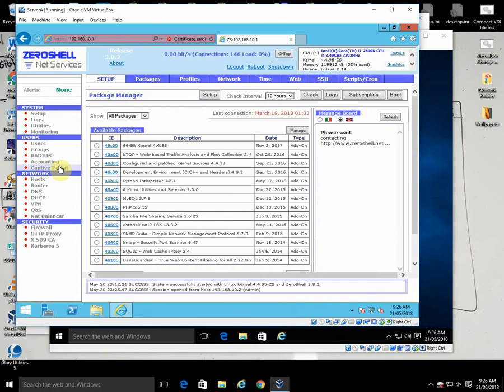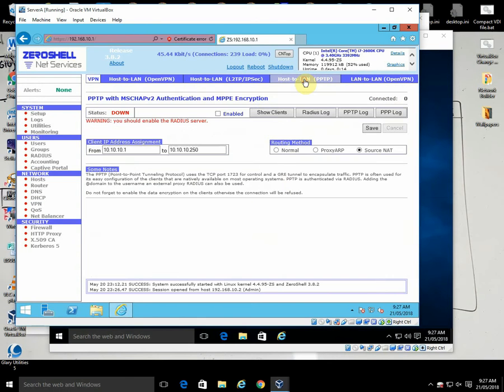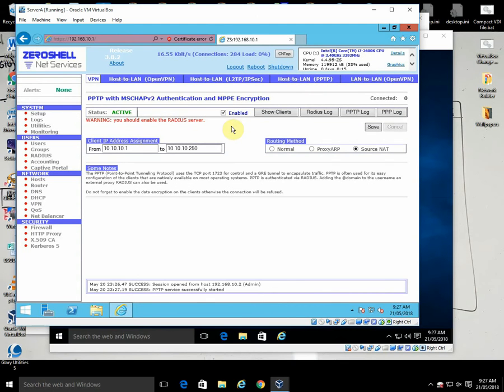Okay, so what we need to do now is to set up a VPN connection, and there's a host to LAN VPN, there's a host to LAN layer 2 tunneling protocol with IPsec, and a host to LAN point-to-point tunneling protocol, and then there's a LAN to LAN, which is also an open VPN. The simplest one is probably the point-to-point tunneling protocol. Currently it says that it's down. Let's enable it. Warning, you should also enable the radius server.